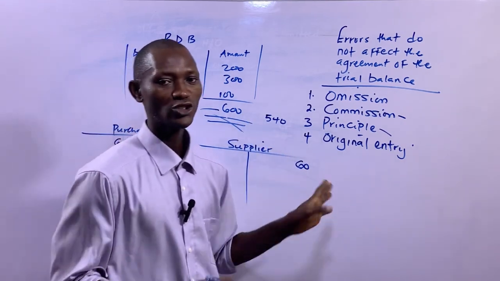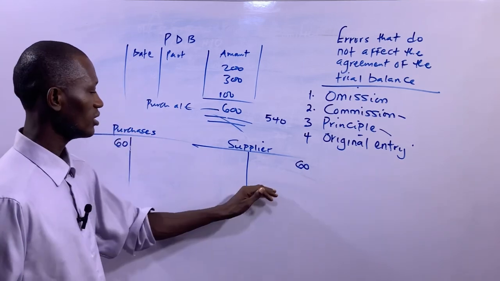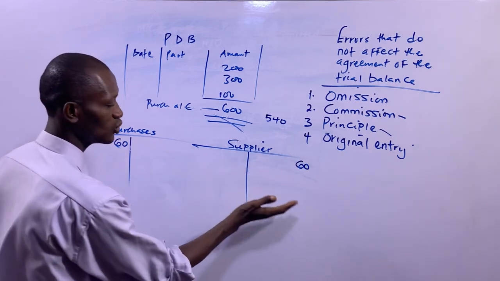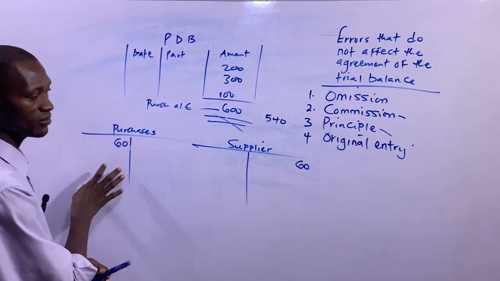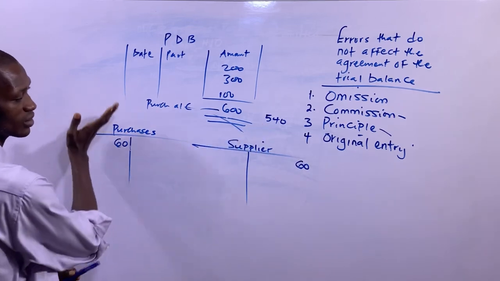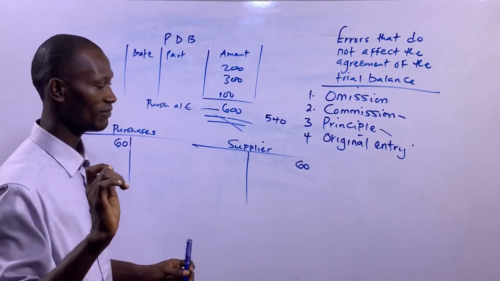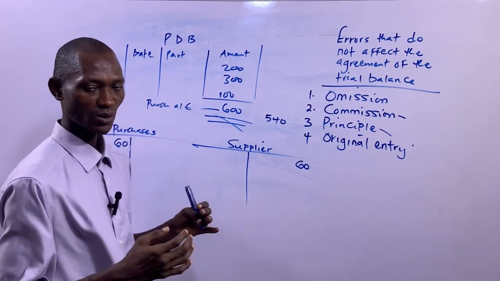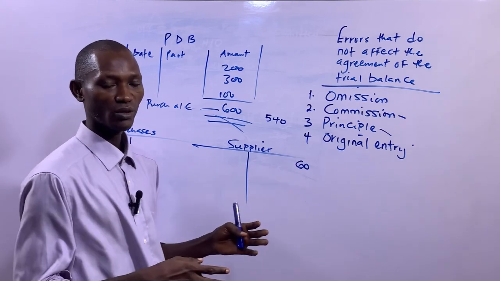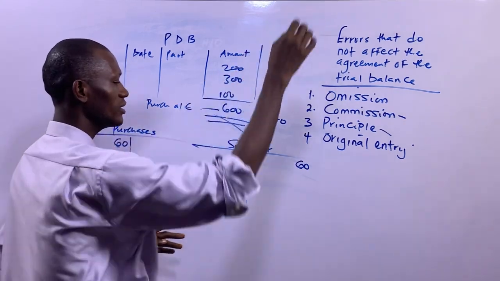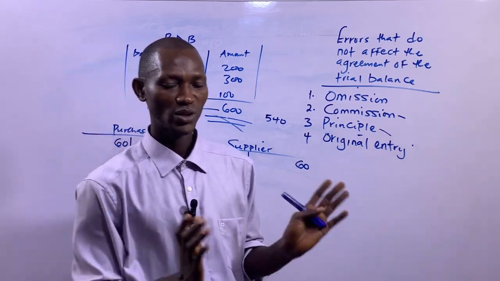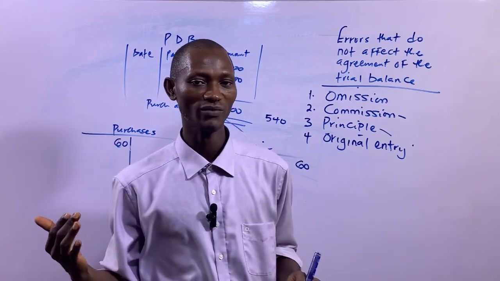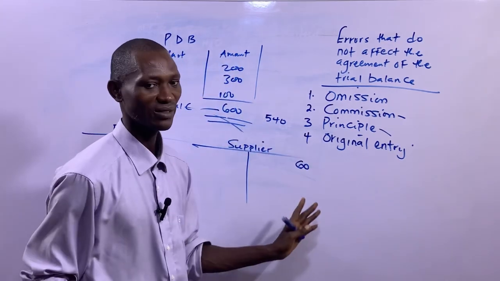So now, let's correct this error which had occurred in these two accounts, which is error of original entry. The supplier's account has been reduced, so you need to increase it. The purchases account has been reduced by this amount, and you need to increase it. Now, something you need to pay attention to, very important: the supplier's account is the same as the creditor's account, and creditor is a component of current liability. Now, liabilities are always credited. If you go by your trial balance, the golden rule of trial balance, which I did emphasize, you should go and watch the video on trial balance, it will enhance your understanding of this.